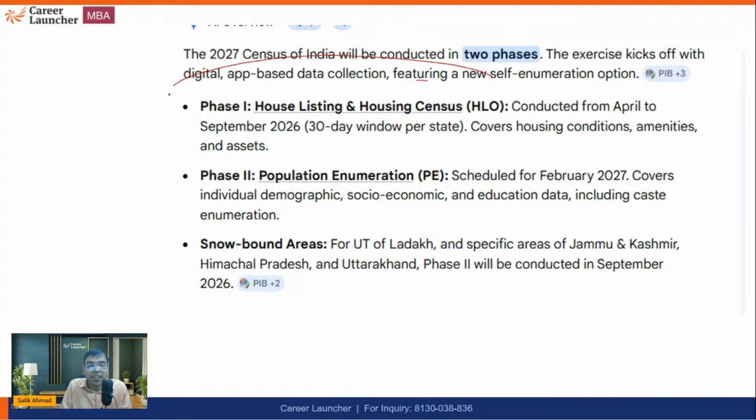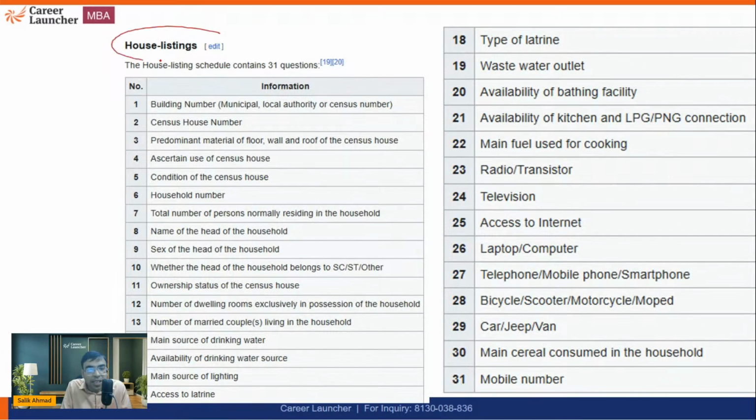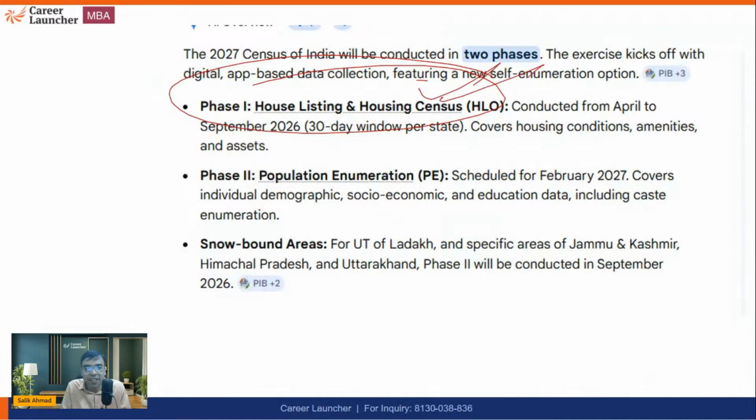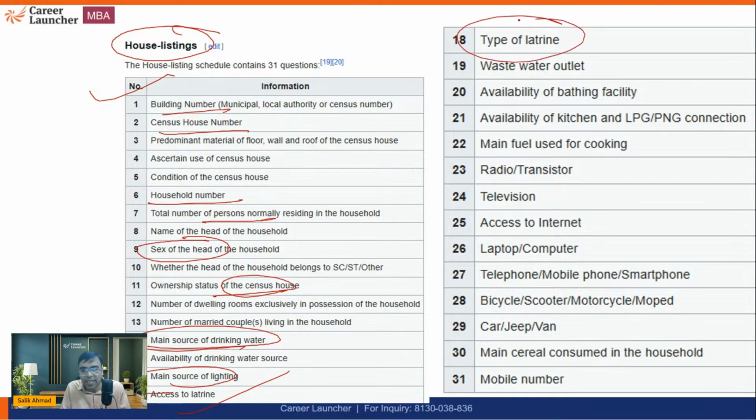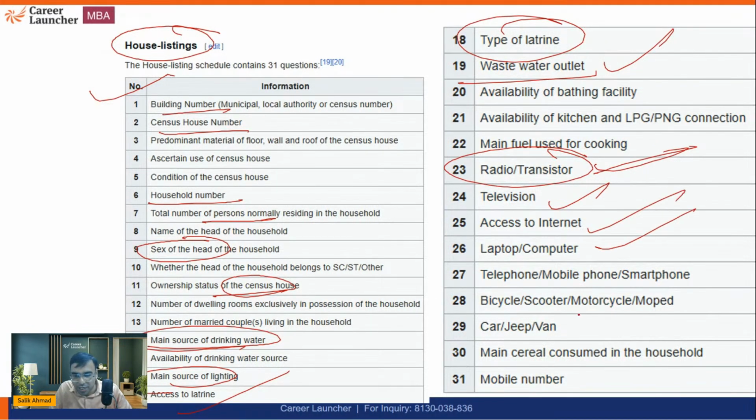So let's talk about the first phase. They're talking about house listing, right? This is the first phase. In house listing, they'll be asking about building number, census house number, and many other things. Household number, total number of persons, sex of the head, how many gender people are there, main source of drinking water, main source of lighting, access to latrine, whether you are getting latrine or not, wastewater. And a radio, which doesn't mean much, as nobody has a radio or transistor these days, but they are asking. TV, fine. Access to internet is fine. And a laptop, car, jeep, whether you have a car or not, mobile number.